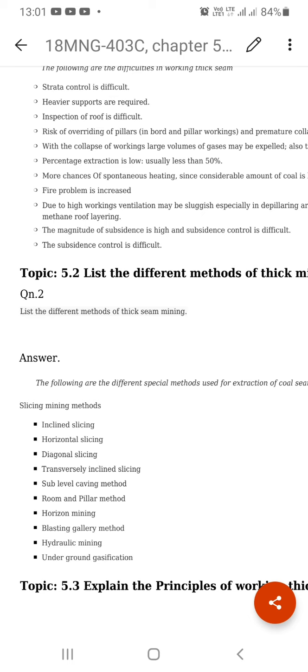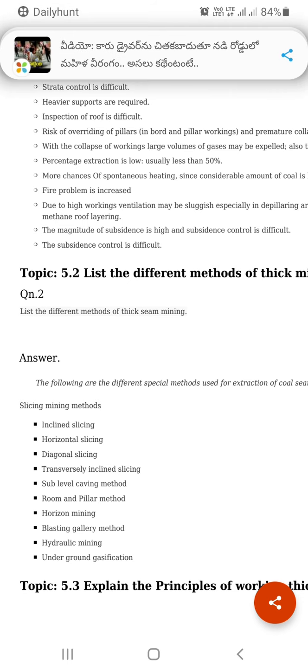Another difficulty: the inspection of the roof is very difficult. Suppose a 3 meter seam is there, we can go and check the roof. But when the goaf is 9 meters, checking the roof is very difficult. We have to erect a chock mat, stand over it, and test whether the roof is able to withstand or whether it is liable to fall. So with a 9 meter goaf, checking the roof is very difficult. That means inspection of the roof is very difficult.